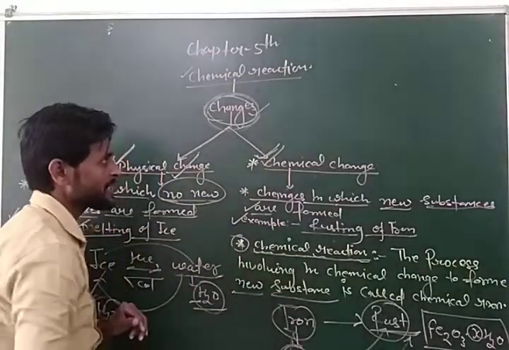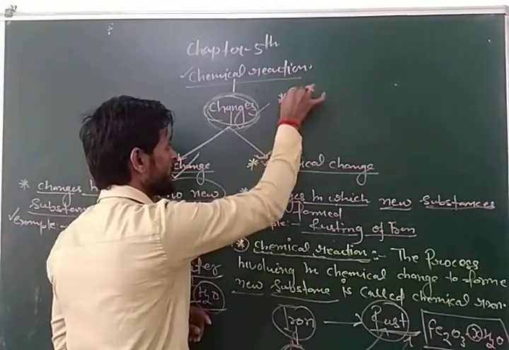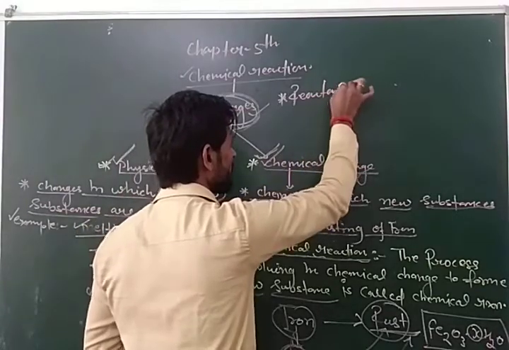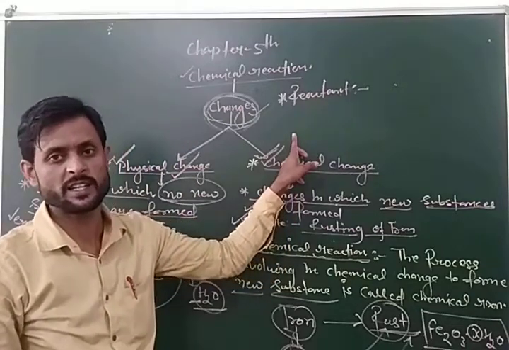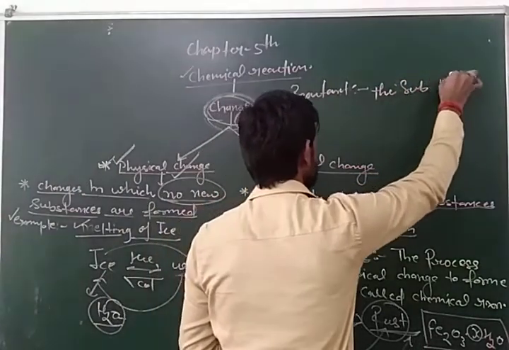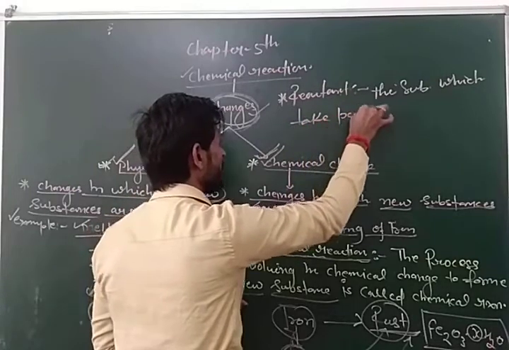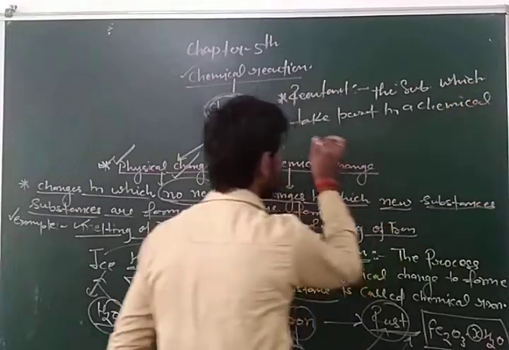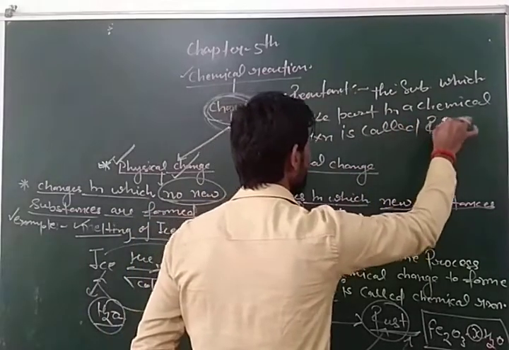In this chemical reaction, there are two main parts. First is reactant. The substance which takes part in a chemical reaction is called reactant.